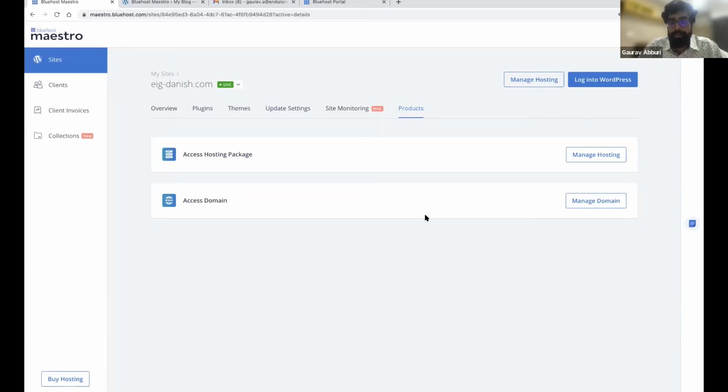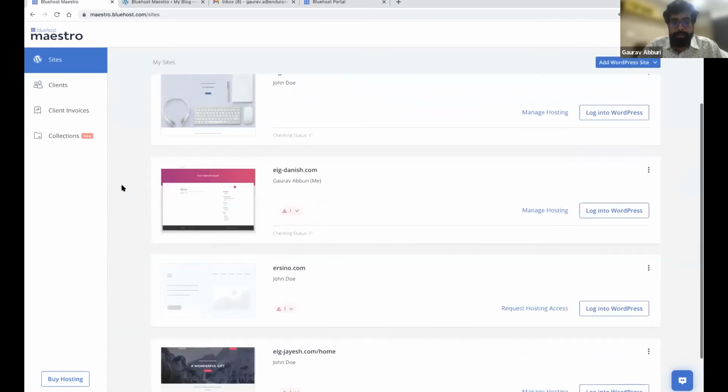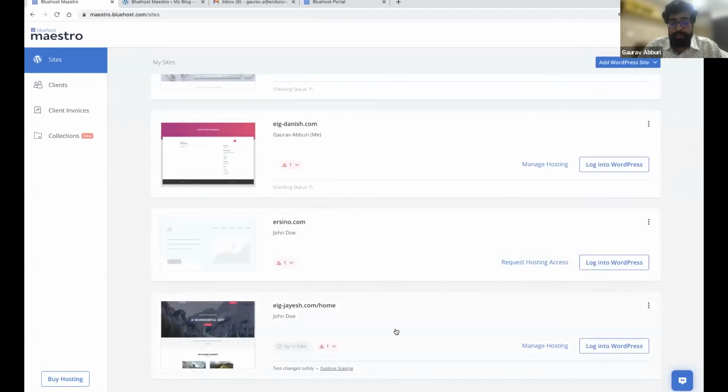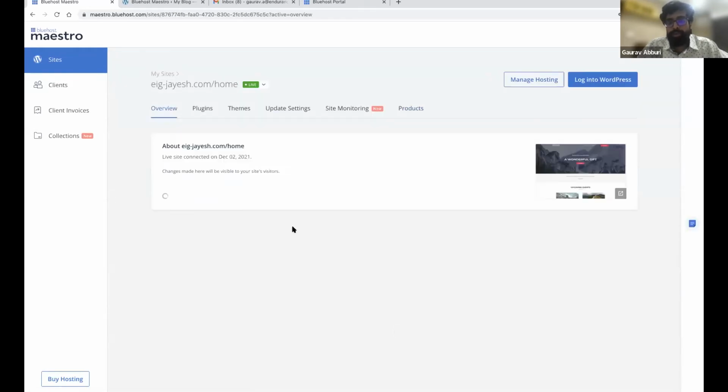Another important feature I would like to show you is the staging feature. Let us say you want to update a plugin, and you don't want to do it on your live site because you're not very confident, and it could potentially break the site. You could go ahead and create a staging site.